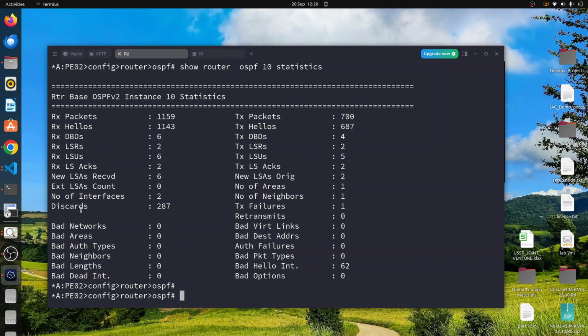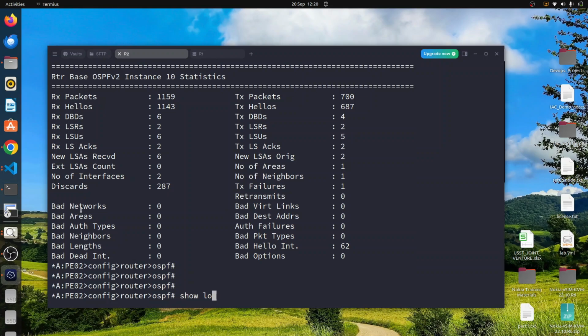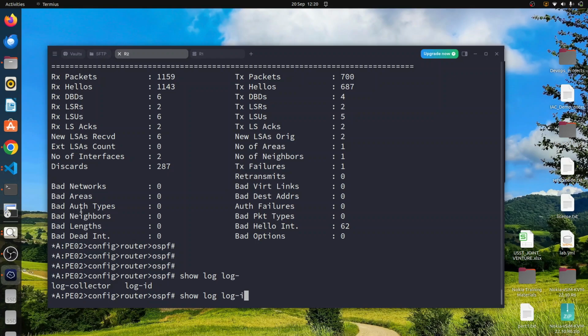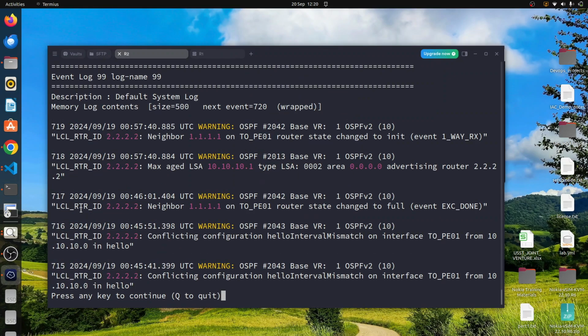Remember, another tool that we discussed is to check the log messages that we are getting from the hello packets being exchanged between the 2 routers. So we go ahead and run show log ID 99, and we can see the reason why we have issues with OSPF adjacency.